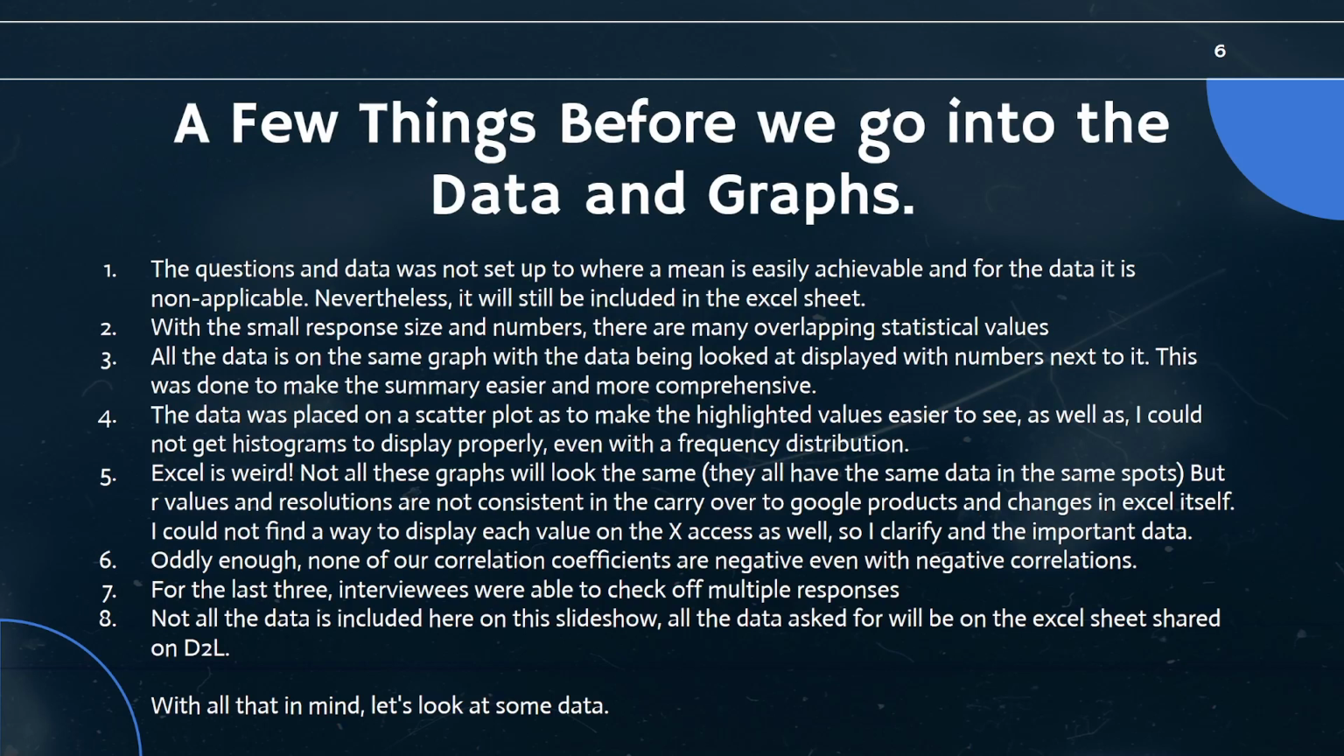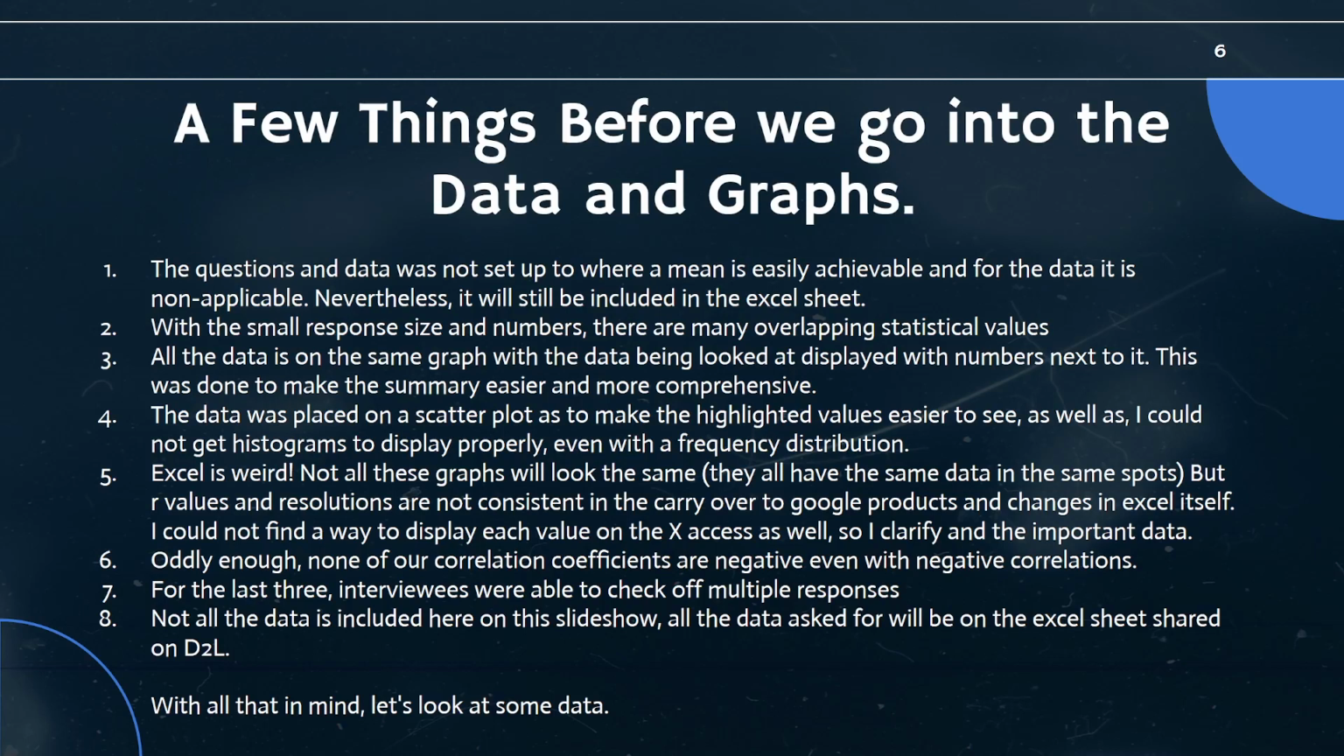Values and resolutions are not consistent in the carryover to Google products. So as I took from Excel and put it onto my Google PowerPoint here, things changed a little bit. The data didn't change. It might just look a little wonky. I also couldn't find a way to display my X values at the bottom of my graphs. This seems like a very small issue, but I just couldn't figure it out. And you'll see why I had issues with it when we get into the graphs.